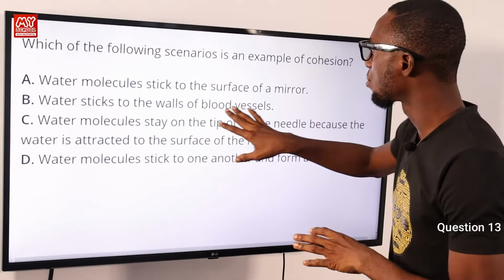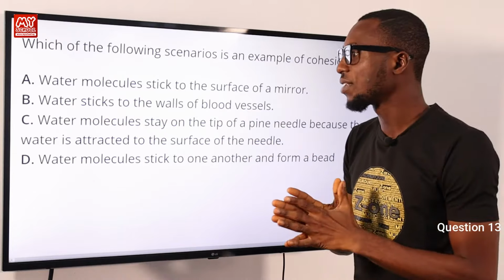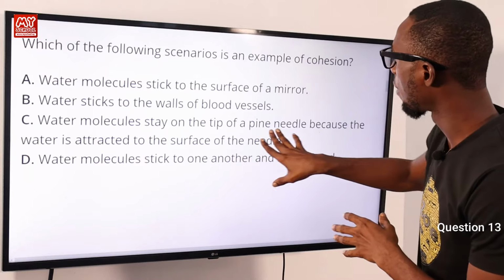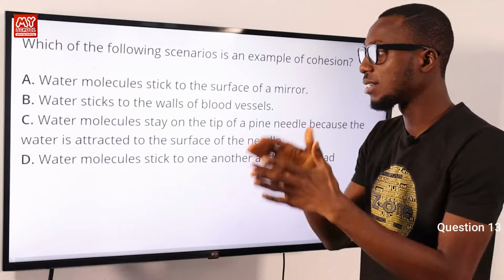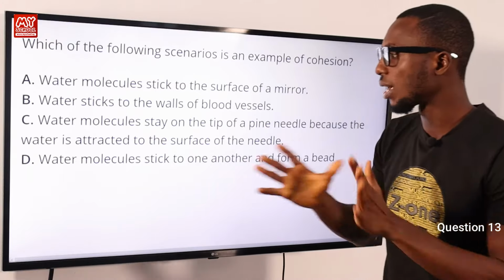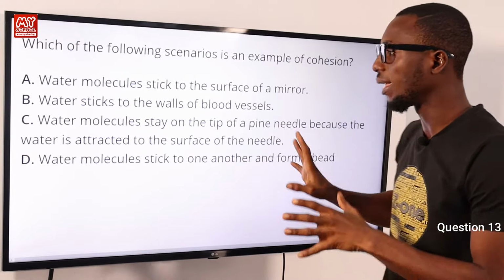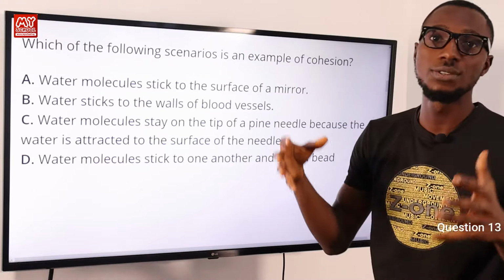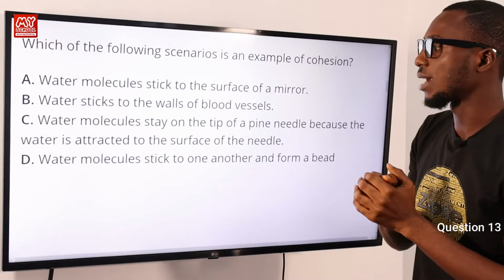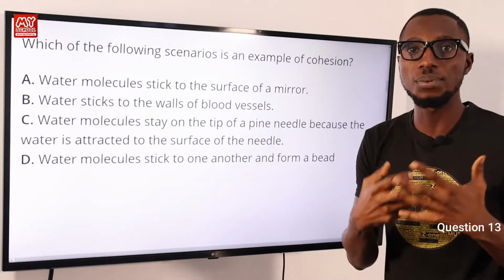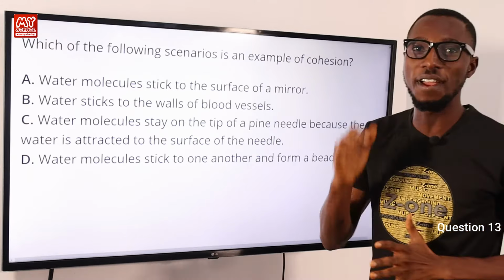Water sticks to the walls of blood vessels, talking about water and blood vessels. That is out of it as well. Water molecules stay on top of a pine needle because the water is attracted to the surface of the needle, two different materials in contrast. Then let's look at option D. Water molecules stick to one another and form a bead. So the correct option here is option D, that attraction between molecules of the same substance or the same material. Option D is very correct.